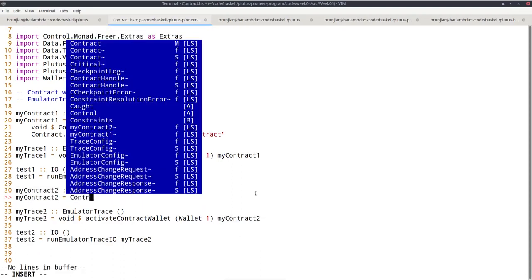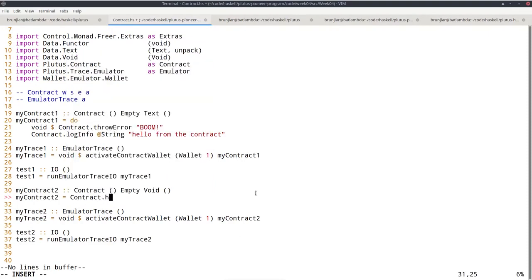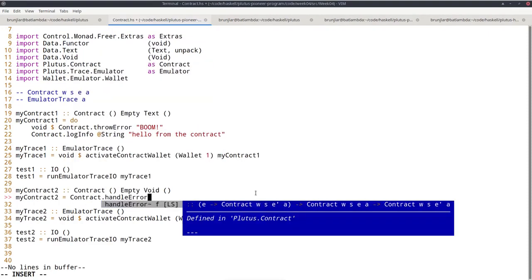And to do that, there is contract handle error. And if we look at the type, it takes a contract with error messages of type E and a handle.